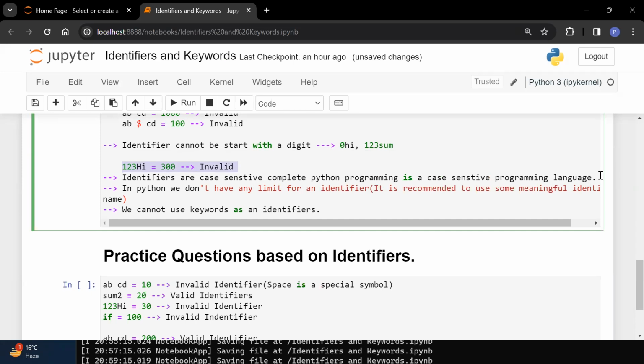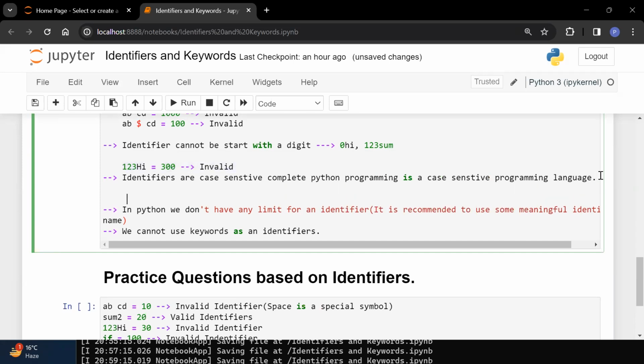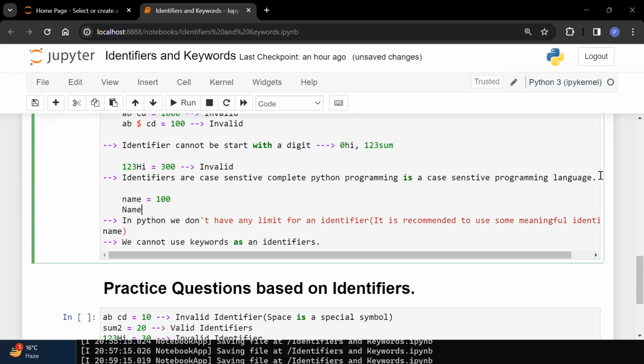Next one is identifiers are case sensitive. What is the meaning of this? Suppose that I am creating something like small name, and I am giving 100. And then I am creating capital NAME is equal to 200. Now, this identifier is different, this identifier is different. Both the identifiers are different because Python is a case sensitive programming language and your identifiers are also case sensitive. So this is different, and this is also different. Both are different.